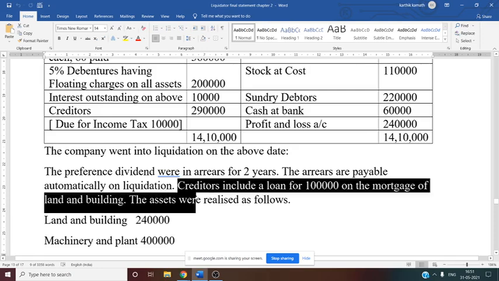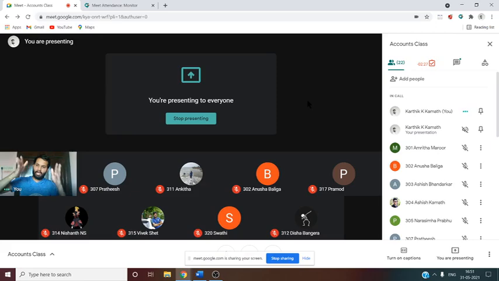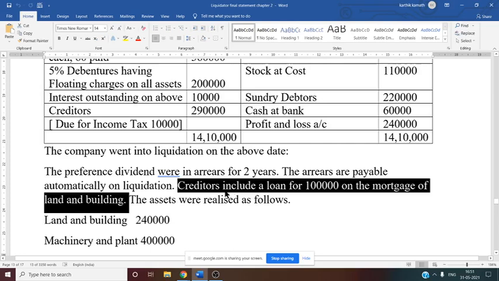Then the creditors include a loan of 1 lakh rupees on mortgage of land and building. This mortgage of land and building loan is nothing but a secured creditor. That means out of the total creditors, there is a preferential creditor as well as a secured creditor, and all these we have to deduct from the total creditors. Why is it a secured creditor? Because security is involved: land and building against which the loan is given.